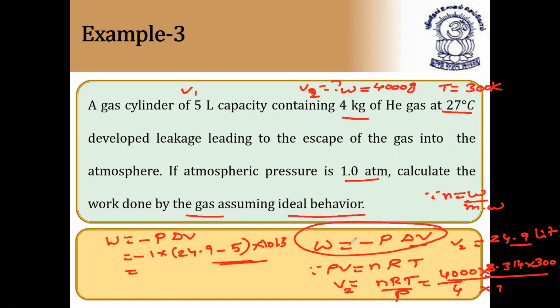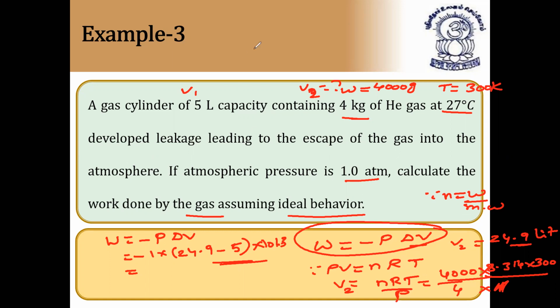So in the first case, work done is calculated by using the formula minus P delta V. But since volume 1 is given, volume 2 is not given, to find volume 2, we have to use the gas equation, that is PV is equal to nRT. Since they have given 4 grams of helium gas, n is equal to weight by molecular weight. That is 4,000 by 4 into 8.314 into 300 by 4 into 1. This is 1 because they have given 1 atmosphere pressure. So I hope it is clear.